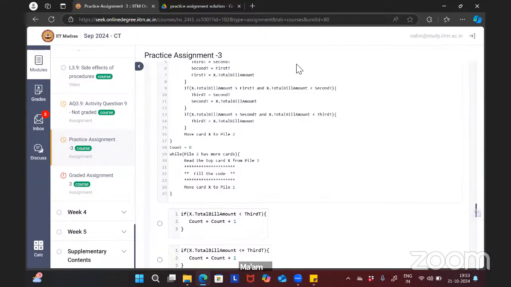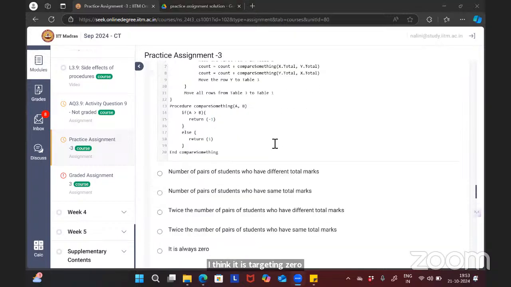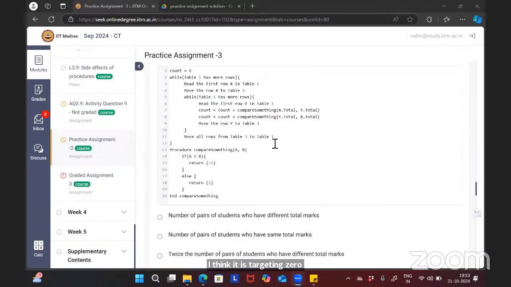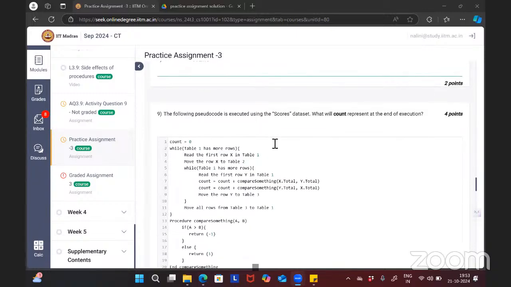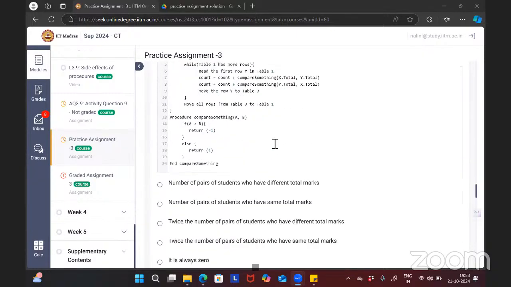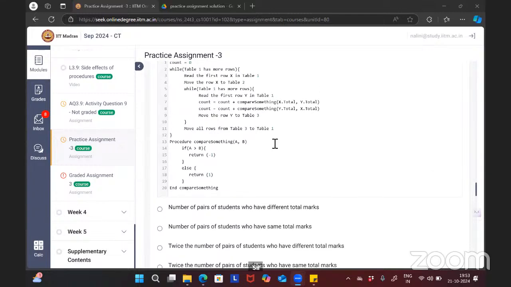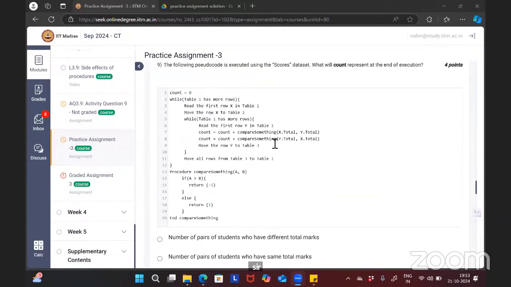I think its result will be 0, right? Sorry? The result of this will always be 0. This pseudocode can be 0. Yeah, I have not gone through this code. Yeah, it will be 0 only.